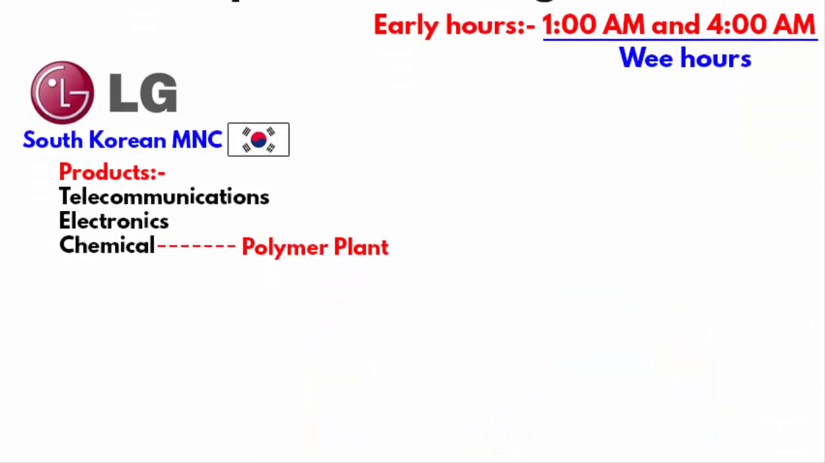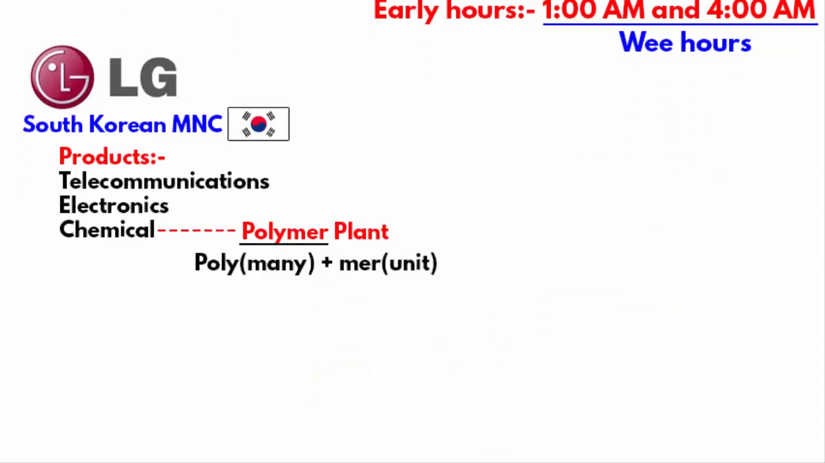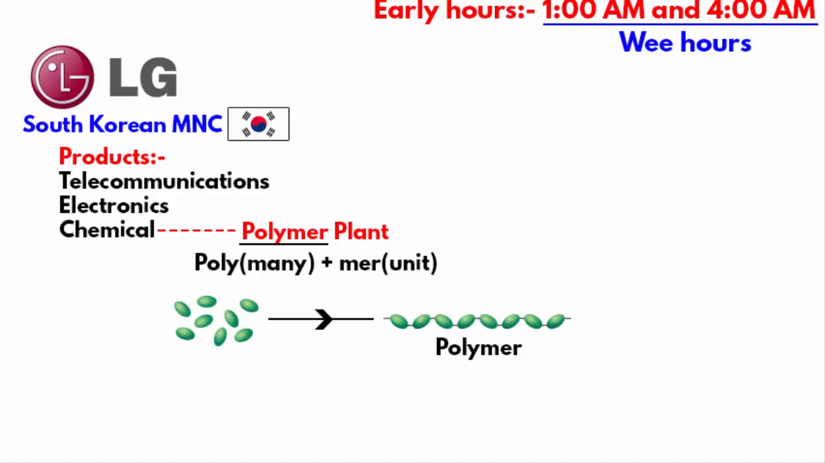The word polymer can be broken down into poly, which means many, and mer, which means a single unit. So in simple words, polymer means a combination of many single units, and the single units are called monomers. So we can also say that two or more monomers combine to form a polymer.